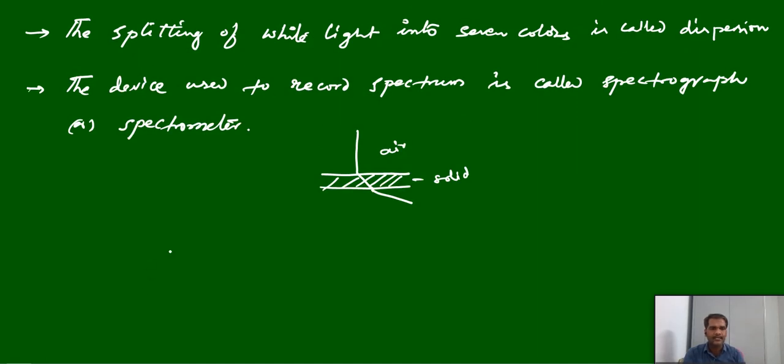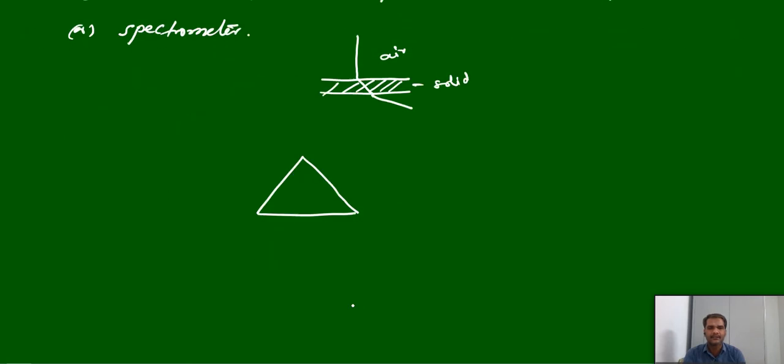Now in the case of white light, let us take a clear picture here. If you pass white light through the prism, first we are in the air medium, passing the white light.